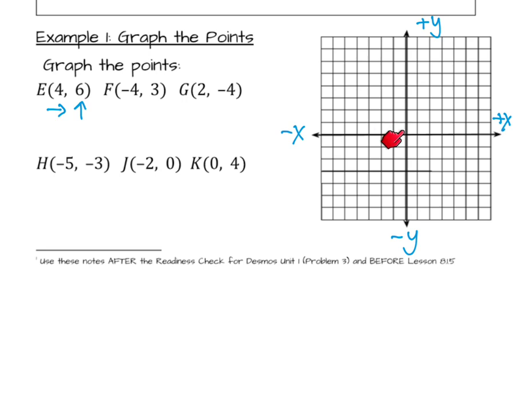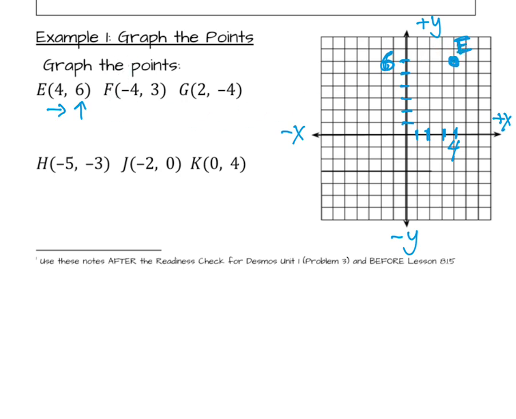So starting at 0, 0, I'm going to go 4 blocks to the right. And then starting at 0, 0, I want to go 6. I'm not putting a point there yet. I'm just labeling the number. So 4 blocks to the right puts me on this line. 6 blocks up puts me on that line. And the only point that is on both lines is that one right there. So that's where point E goes.